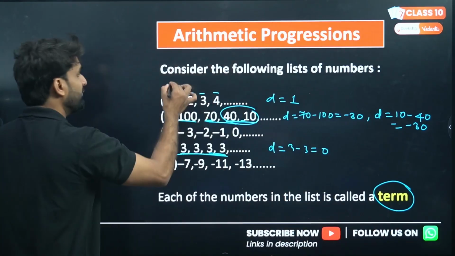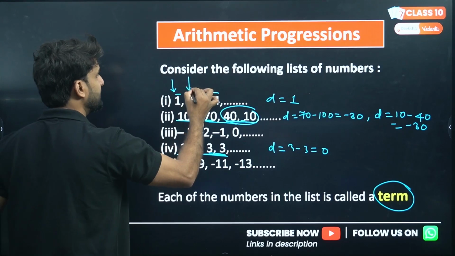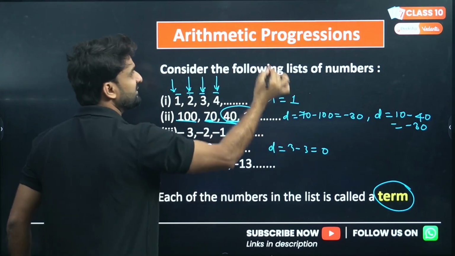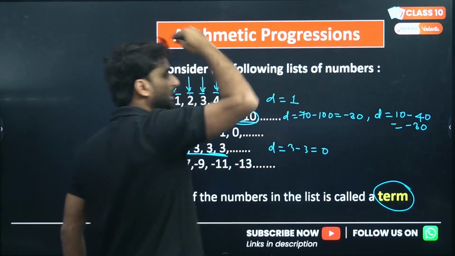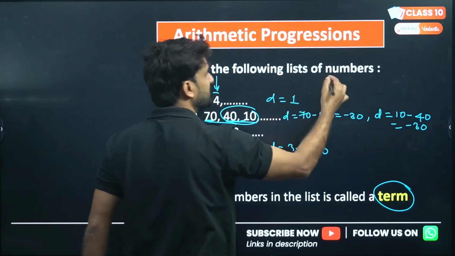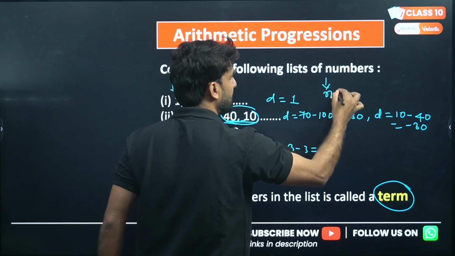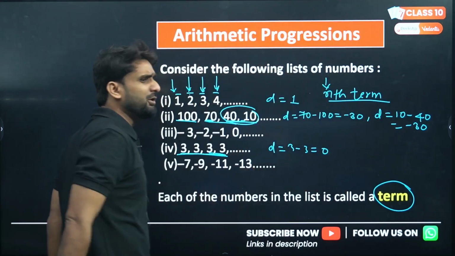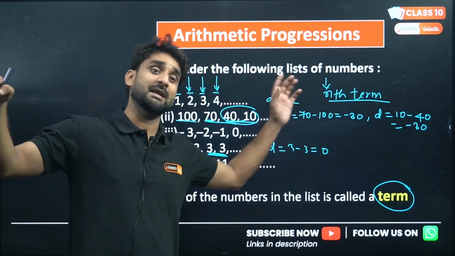So this is called the first term, second term, third term, fourth term, fifth term, sixth term, seventh term. I don't know exactly the number of terms. So the last term is called the nth term in an AP.